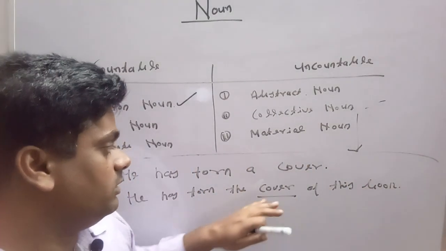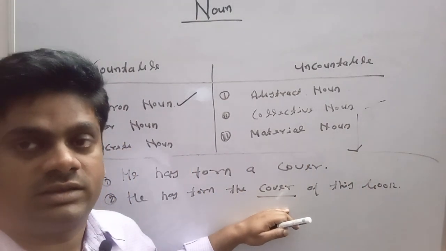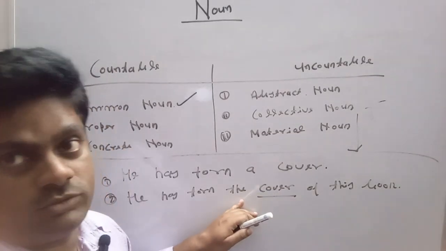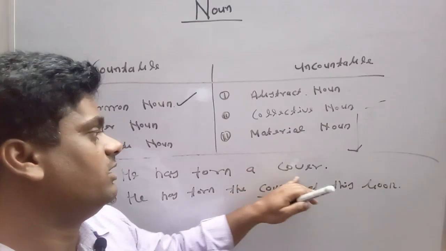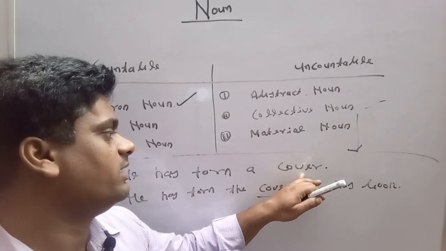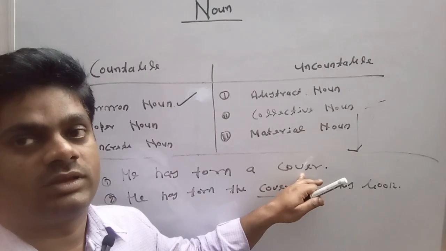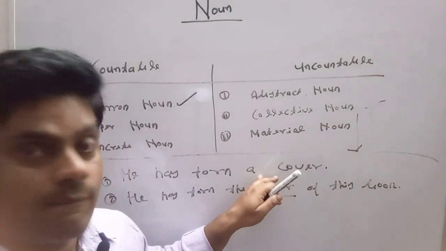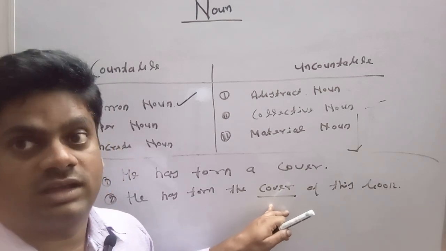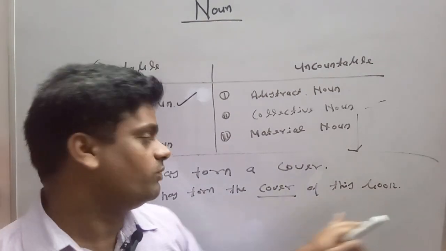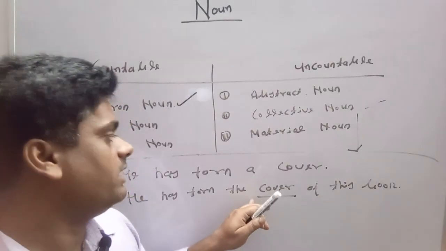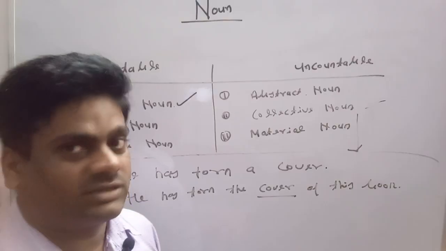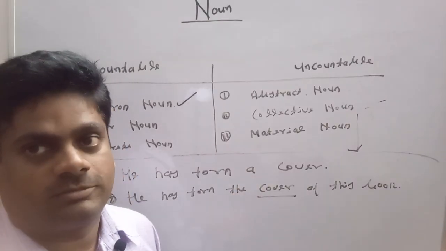So in the second sentence, our cover is giving a definite meaning. So article the has been used here, but in the first sentence, cover is not giving its definite meaning. Cover is not definite here. We do not know which type of cover we are talking about. So we can use article a, but in the second sentence, our cover is definite, and this cover is of this book. So we can use article the here, and in the first sentence, due to the lack of definiteness, we have used article a.